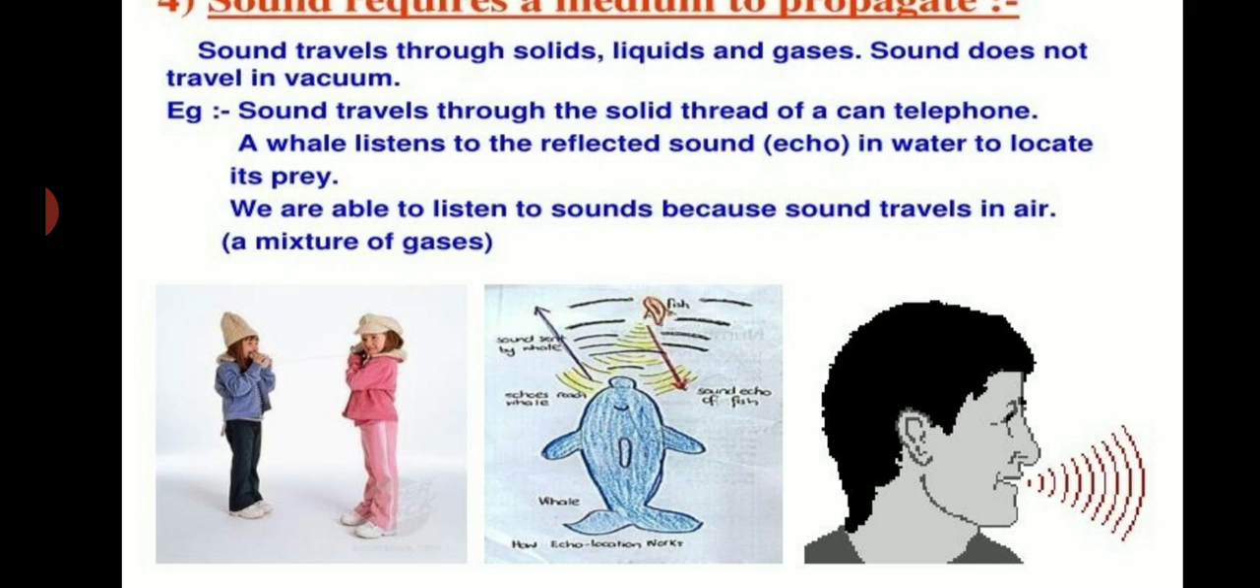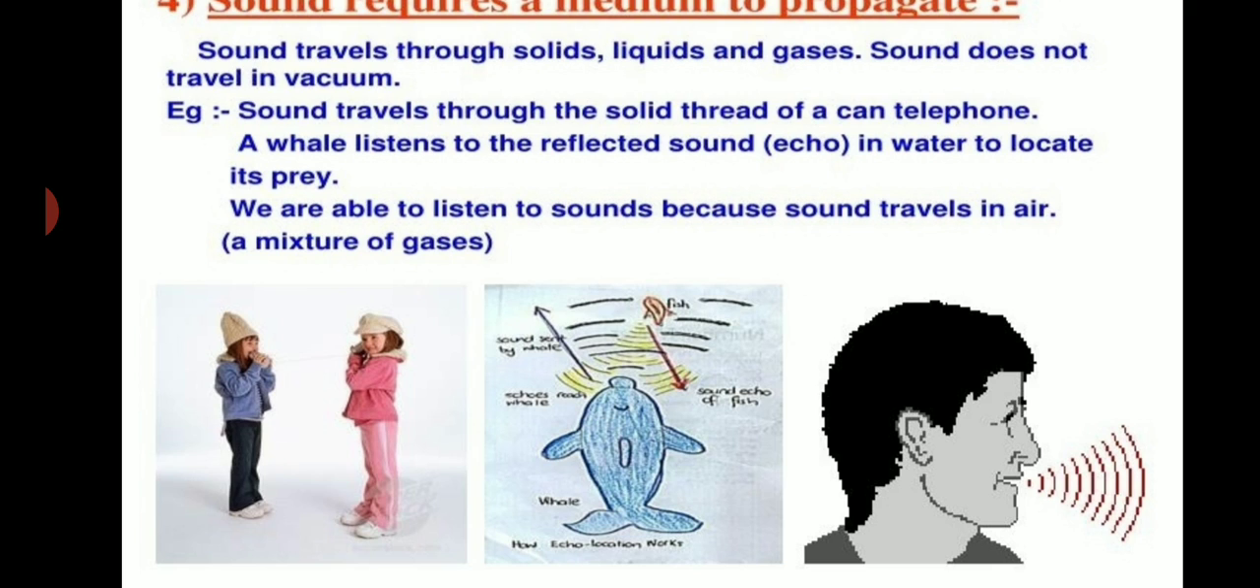Sound requires a medium to propagate. We can also understand this with the help of activities. Sound travels through solids, liquids, and gases. We have just learned that sound is produced by a vibrating body. The substance or matter through which sound is transmitted is called a medium, and the medium can be solid, liquid, or gas. Sound does not travel in vacuum, meaning where there is no air or medium.